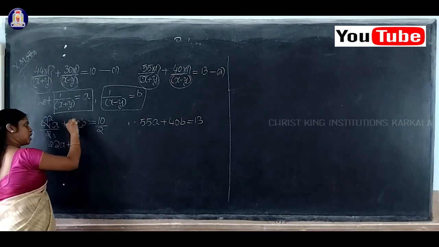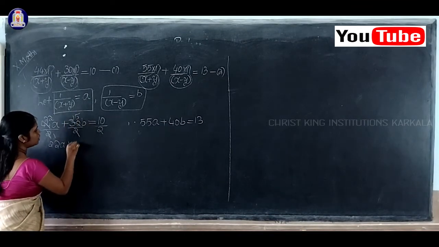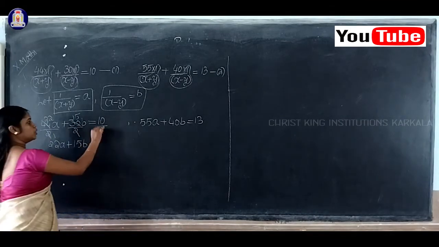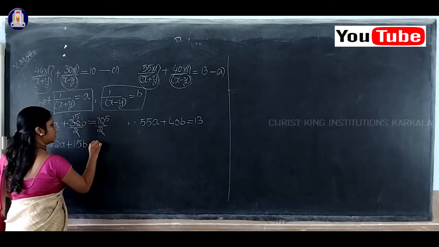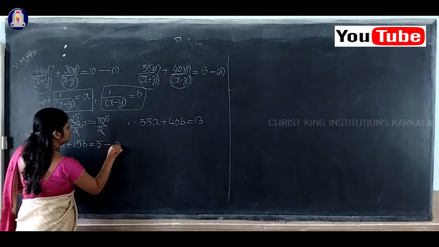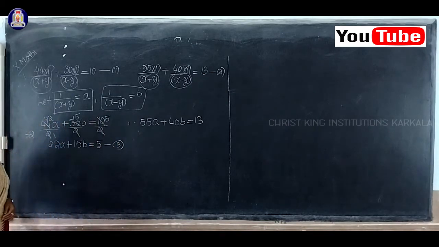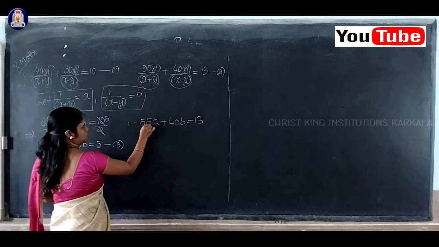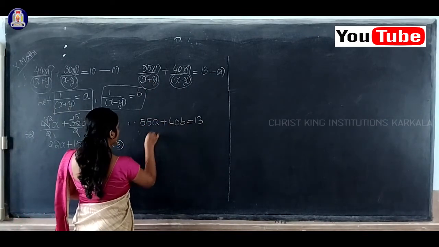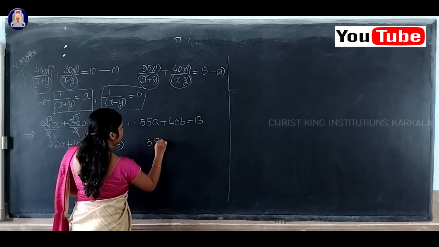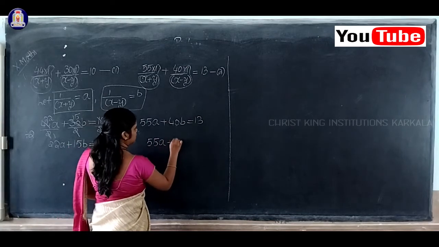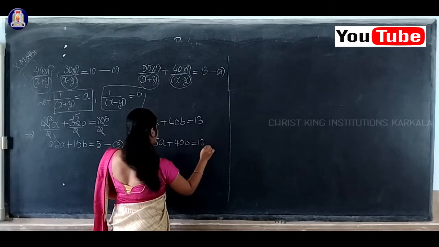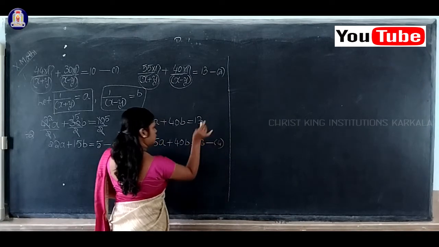Two 15s are 30, so 15b, equal to two 5s are 10, equal to 5. So consider it as equation number 3. In the same way, this one we cannot simplify, so write it as it is: 55a plus 40b equal to 13. So this is your equation number 4.